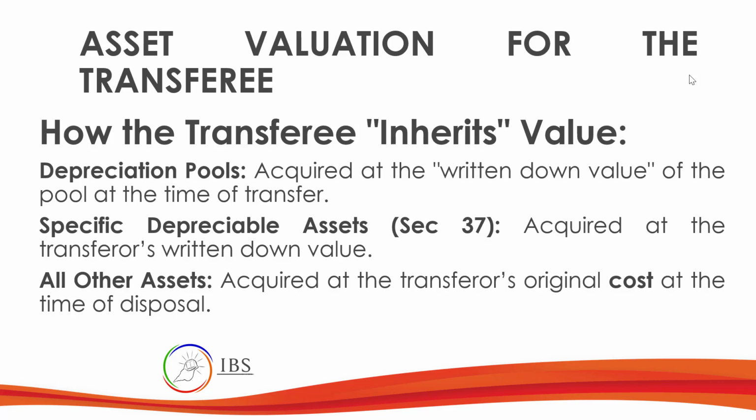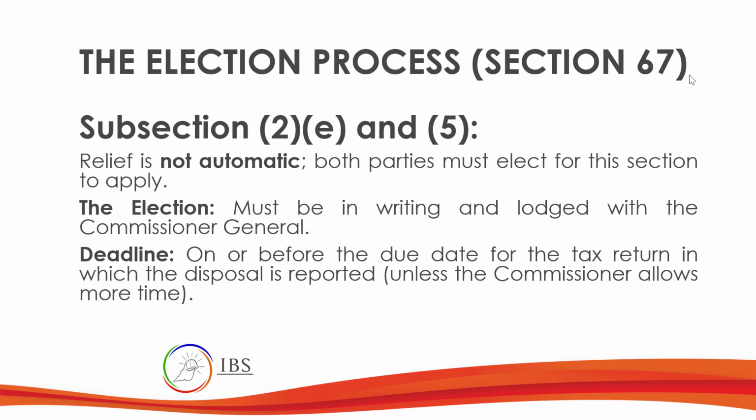For a specific depreciable asset under Section 37, it is acquired at the transferor's written down value. So that's how much the transferor recorded it at, the written down value, and all other assets will be acquired at the transferor's original cost at the time of disposal. So, original cost at the time of disposal. Okay, so you have to adjust some valuation there.